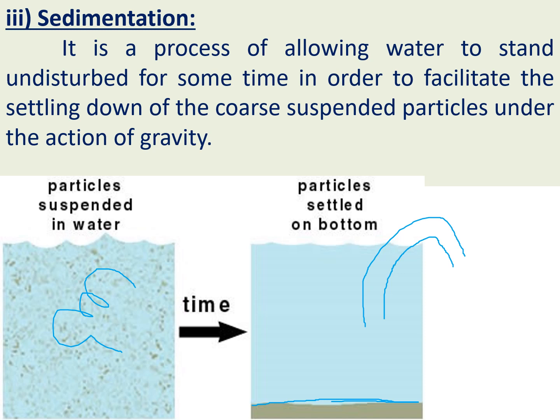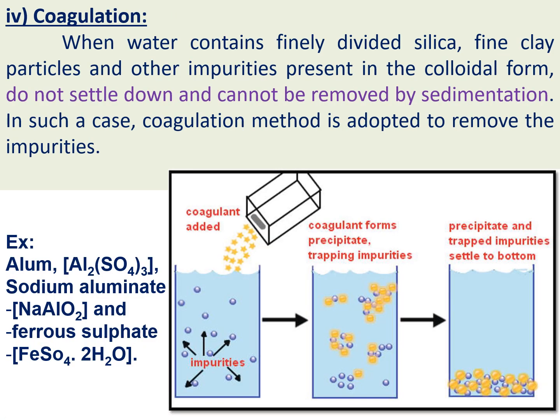First we do screening, after that the water is subjected to aeration, next it is sent to the sedimentation process, and now the resulting water is sent to the next process, coagulation. Coagulation deals with colloidal particles, finely divided silica and finely divided clay particles.